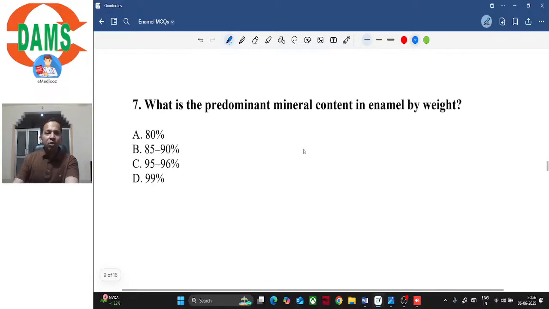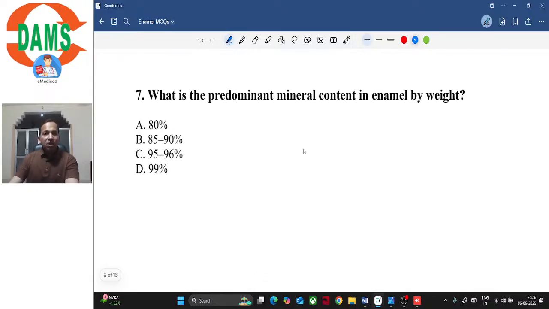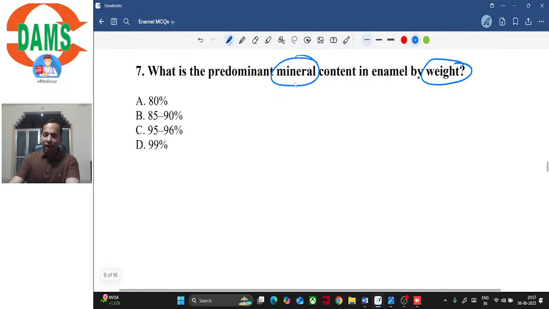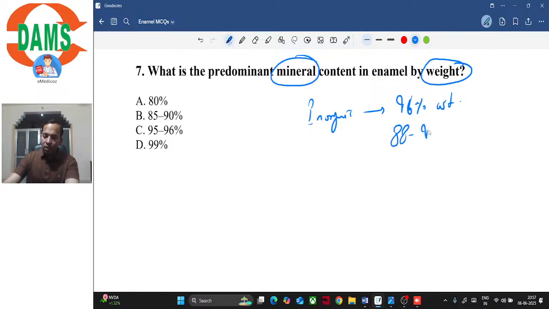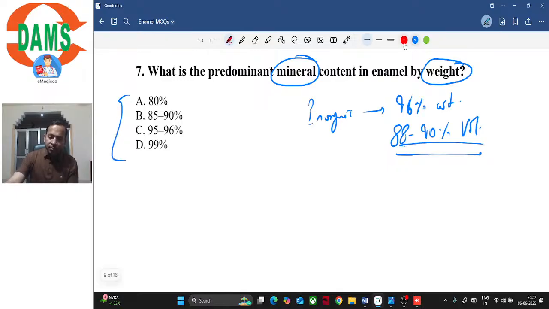And I have a total of 14 questions, right? So we are on the 7th one. What is the predominant mineral content in enamel by weight? Now the question specifies weight, right? And we need to find the concentration of inorganic or the mineral content, right? So I have already told you that inorganic is somewhere around 96% by weight and 88 to 90% by volume. So which of these four options do you think is the correct answer?